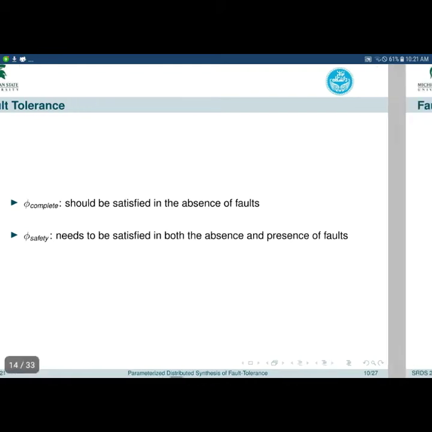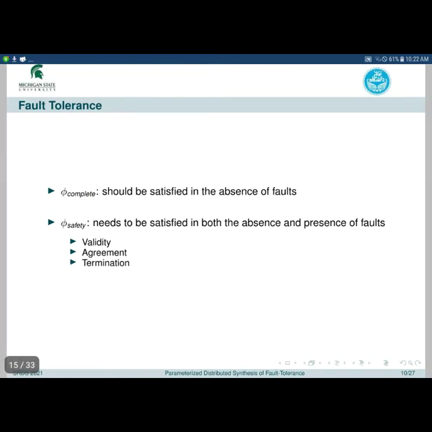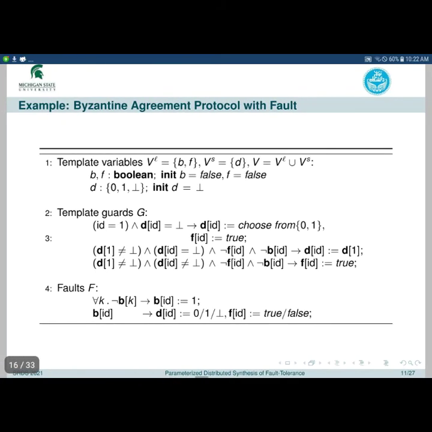For example, the Byzantine agreement example includes these properties: validity, which means if the general process is non-Byzantine, then the final decision of no non-Byzantine lieutenant process can be different from the decision of the general process. Agreement, which means no two non-Byzantine lieutenant processes can finalize to different decisions, and termination, which means a finalized decision cannot be overturned.